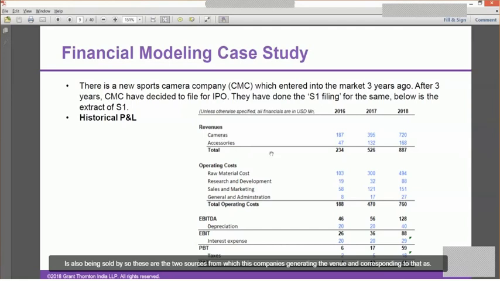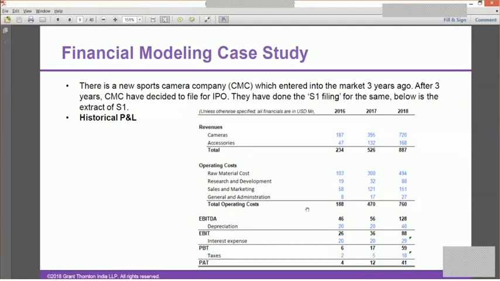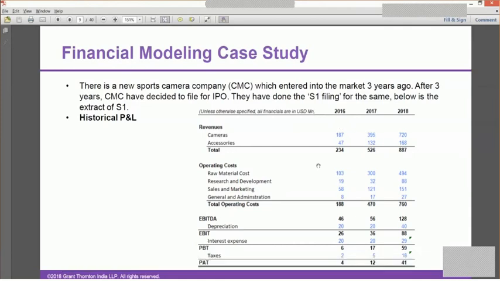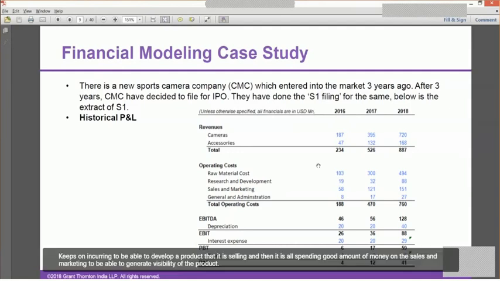And corresponding to that, as you can see, the broad elements of the operating cost that this company has are, first, the raw material cost that it needs for manufacturing those cameras and accessories. Number two, the typical research and development related costs that the company keeps on incurring to be able to develop the product that it is selling. And then it is also spending a good amount of money on sales and marketing to be able to generate visibility of the product.